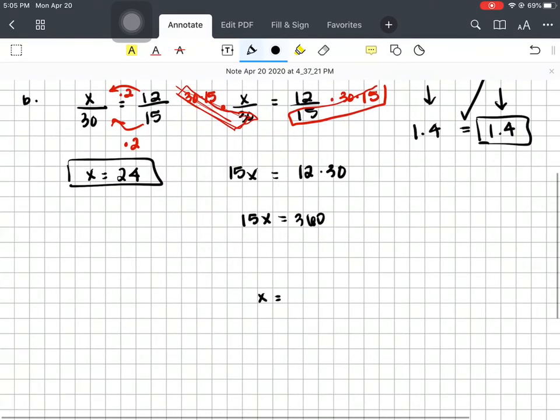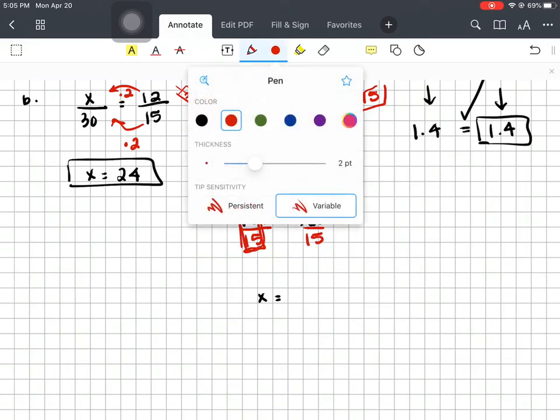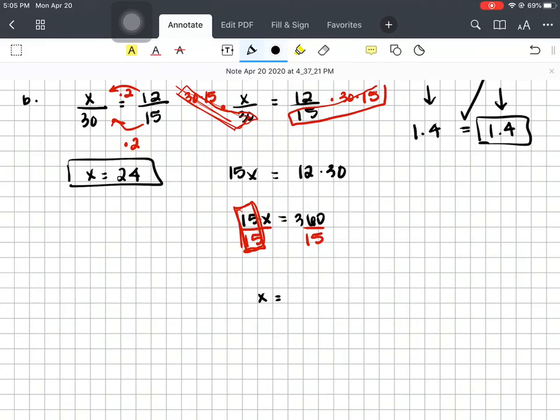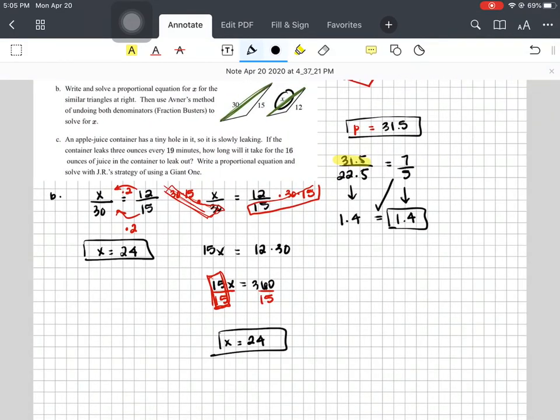To solve for x, remember inverse operations, so what's near the x? It's 15. How do I get rid of the 15? This is multiplication, so I'm going to divide by 15 on both sides to get rid of it. Big one. 360 divided by 15. Hopefully it gives me the same answer, and it does. 24. Okay. So that's the fraction buster method.